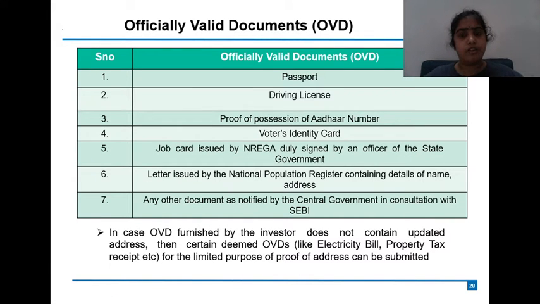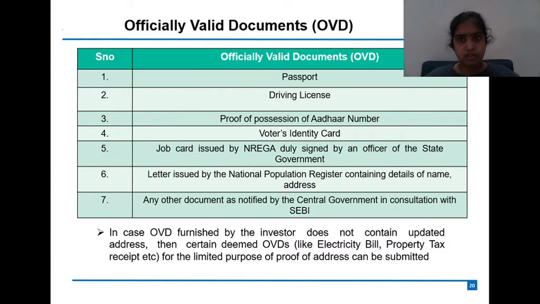Then officially valid documents. A passport is an officially valid document. A driving license is an officially valid document. Then Aadhaar card, voter identity card, job card by NREGA, then a letter issued by NPR, or a document notified by the central government in consultation with SEBI. These documents one can submit as an officially valid proof.